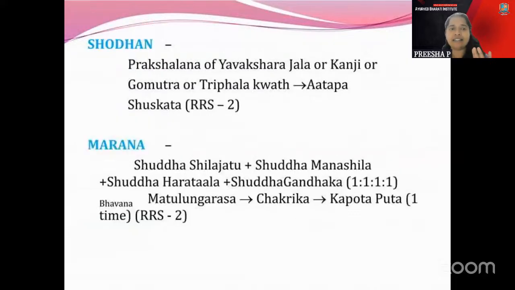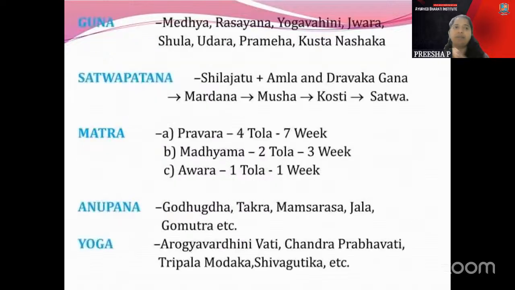Then it is regarding Gomutra and Trifala Kwatha. Gomutra is one of the important things told for Shilajatu in every part, so you will get it for the Shodhana here. Shuddha Shilajatu, Manasila, Haratala, and Shuddha Gandhaka are told here. Then coming to the properties told there, one of the properties is called Yogavahi.